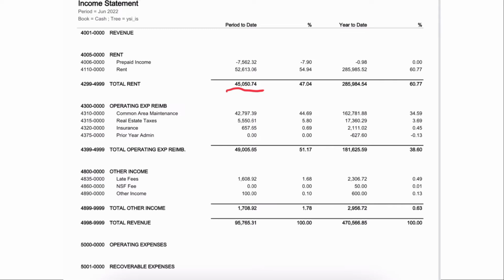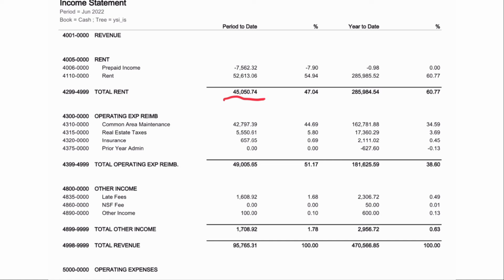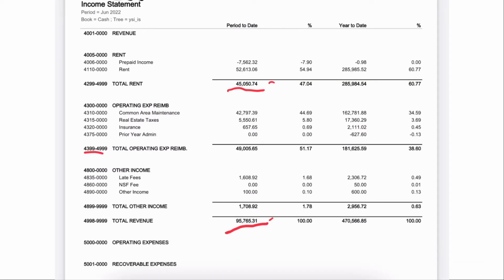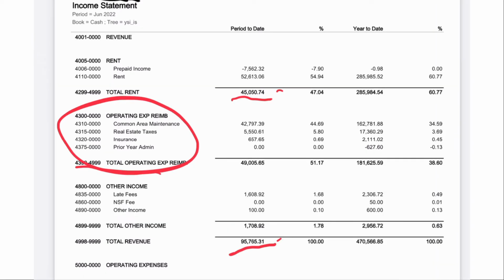Now here's something quick to notice. $95,000 as opposed to $45,000. That's how important all these other income sources can be on a property. It can over double the income of a property to have these other sources, particularly common area maintenance, aka operating expense reimbursements. So you can see that $95,000 is our final income number for that month.